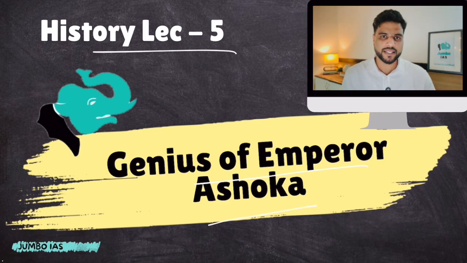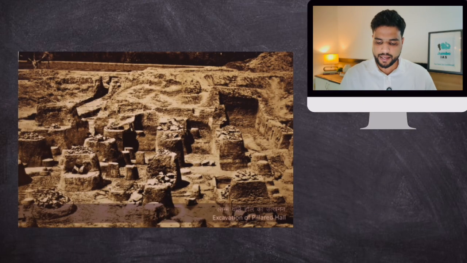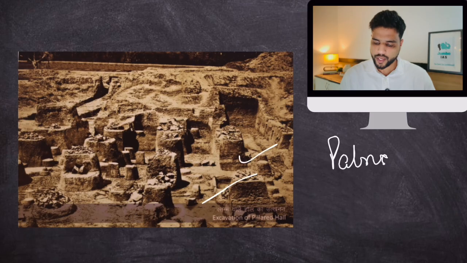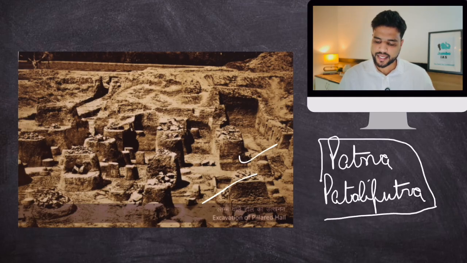Now, the reason why we are discussing Mauryan Emperor Ashok is because the Mauryan period was highlighted this year. And the reason why it was highlighted was because of the discovery of this 80-pillared hall that was found in Patna. Back then, during Mauryan times, it was known as Patliputra. So this excavation basically establishes that Patliputra was the center of the Mauryan Empire, the capital. Now first let's talk about this 80-pillared hall.